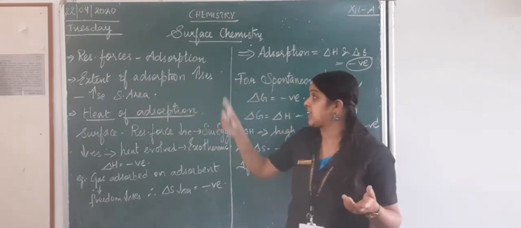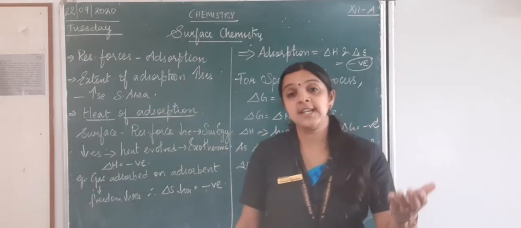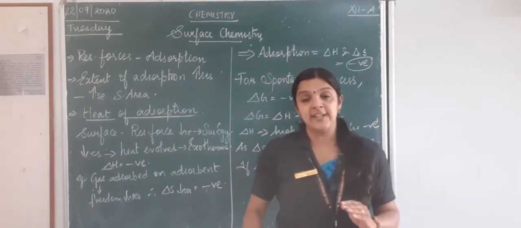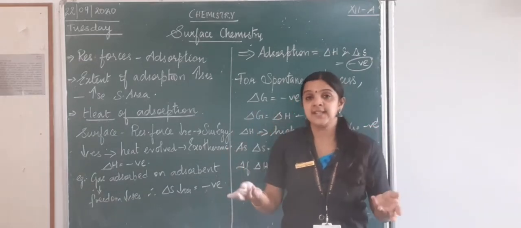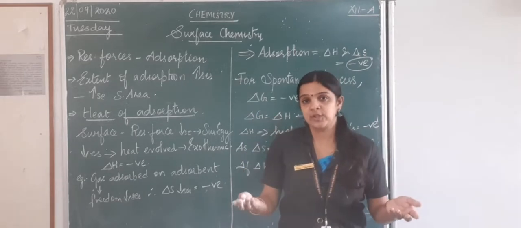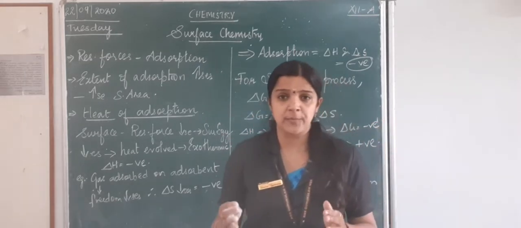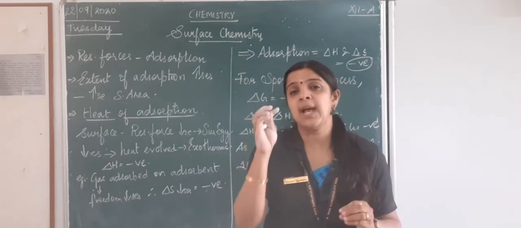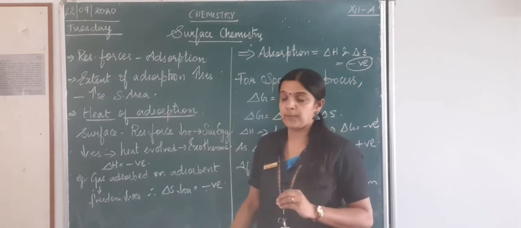When will it increase? Only if the surface area is more. When does the surface area become more? When it is finely divided. So when it is cut into small pieces, surface area increases, extent of adsorption increases. Now during the whole process of adsorption, there is something that is happening at the surface. What is that? Heat of adsorption.